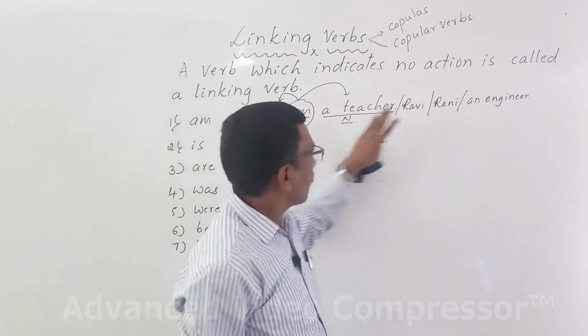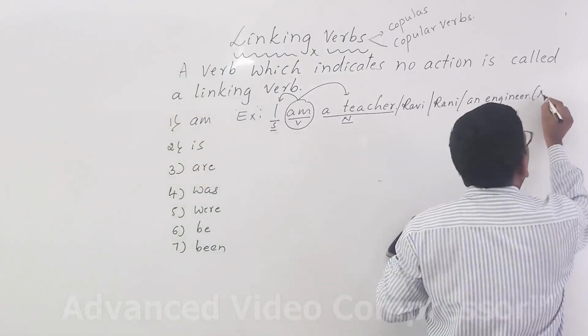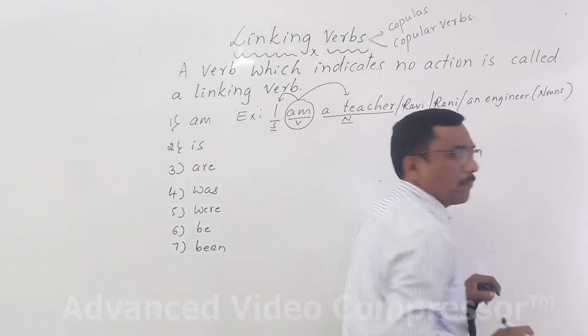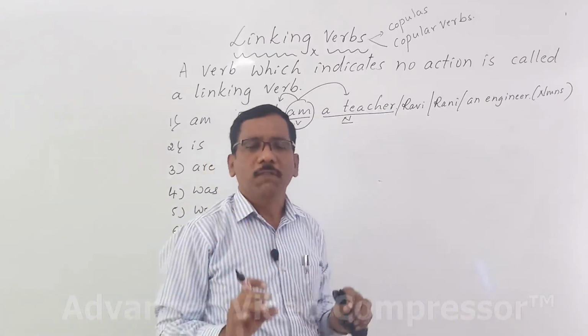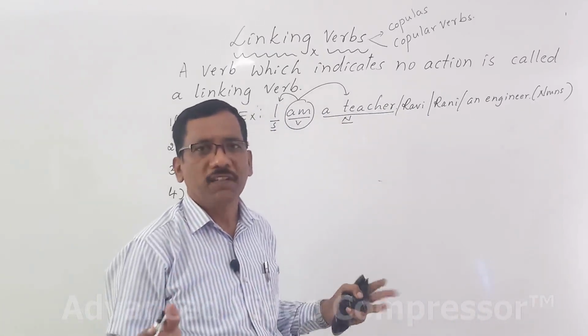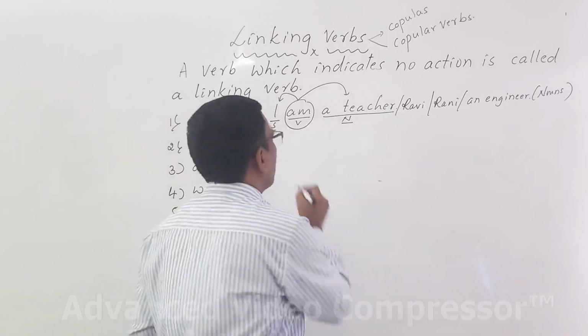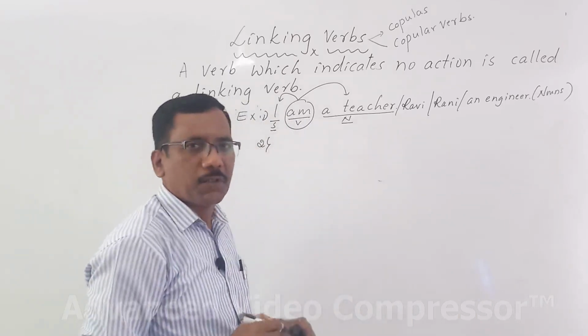These are all equal to the subject, and these are all nouns. Understand? Please remember. So, predicate complement may be a noun in the sentence which comes after linking verb. This is the first case.